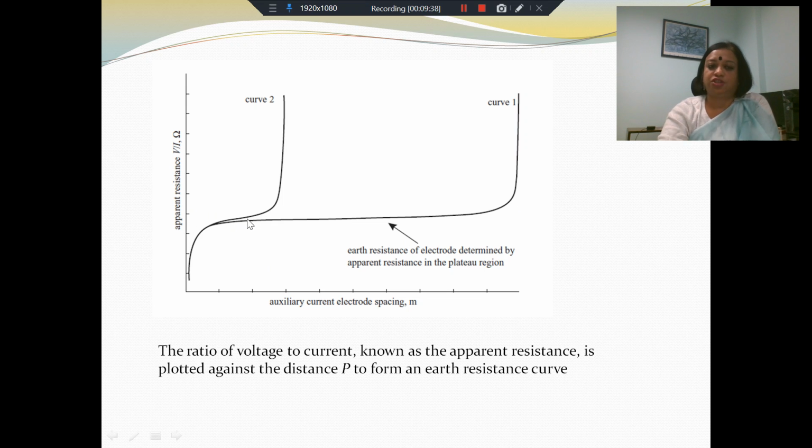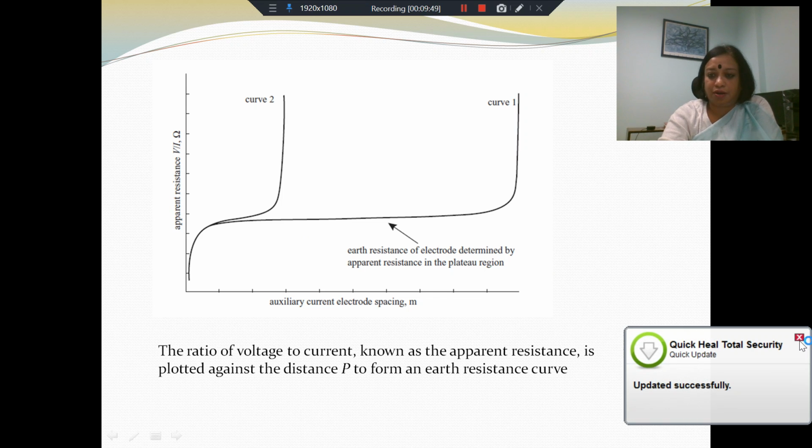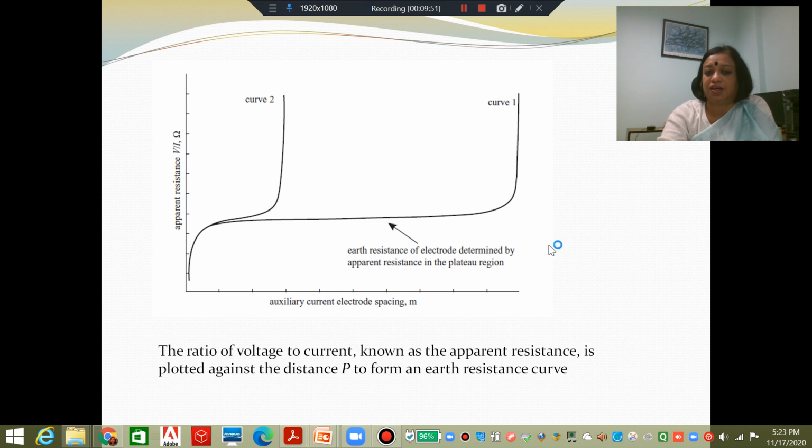Whereas in this situation, we don't really see a plateau, we see an almost continuously changing resistance. In which case, it will be very difficult to estimate the earth apparent resistance, or the resistance of the earth at that point. When you have a plateau like this, the value of the resistance in this plateau region gives us the earth resistance of the electrode. The earth resistance of the electrode is determined by the apparent resistance in the plateau region, where you are sufficiently far away, not too far away, but sufficiently far away for the value to have stabilized, for the ratio of V by I to have stabilized.